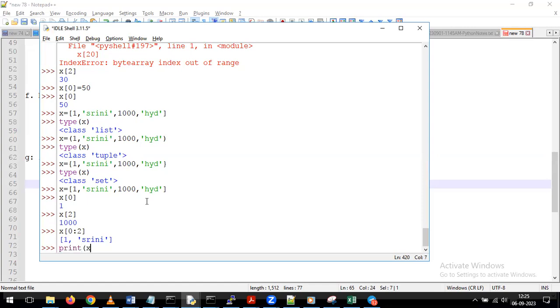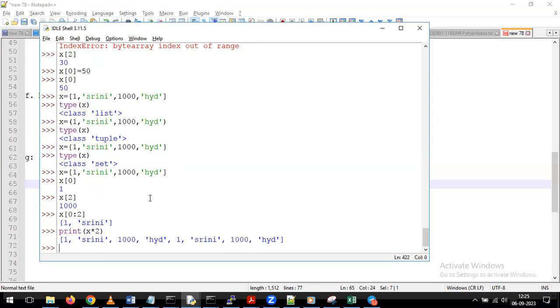Now in the same way, giving print of x star 2. Just observe what is happening. Any guesses? When I give x star 2, what happened? It multiplies. It is displaying the single list 2 times. So if you observe here, 1, Srini, 1000, Hyderabad.